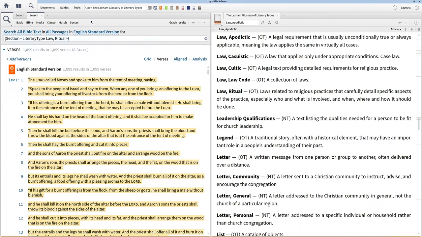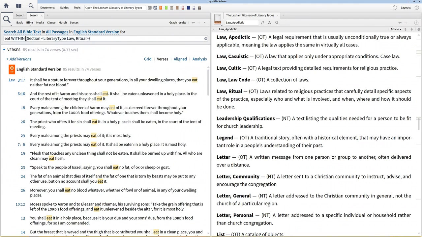When I ran the search, the results were far too many to manage, so I went to the front of the search command and input the term eat, followed by the search operator within. When I ran the new search, Logos found places in ritual law sections where the term eat appears. The first result represents the type of hit I was looking for.